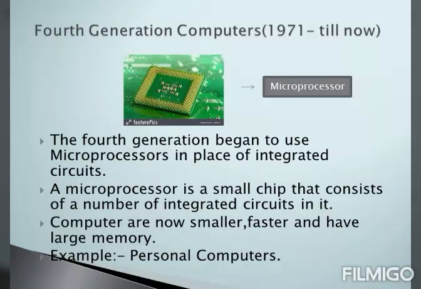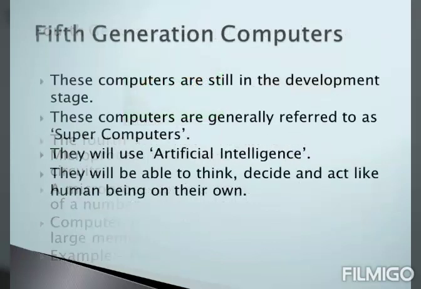A microprocessor basically is a small chip that consists of a number of integrated circuits embedded on it. Since the computers used the small microprocessors, the computers were now smaller, faster and had a large memory. Examples are personal computers.